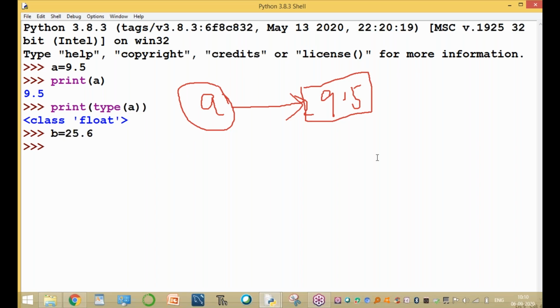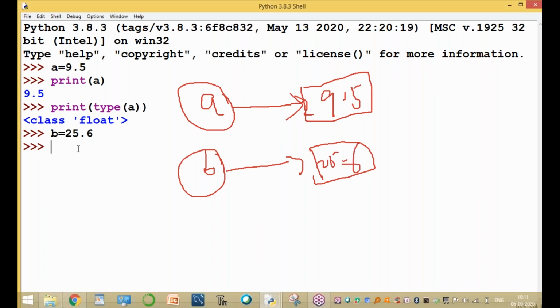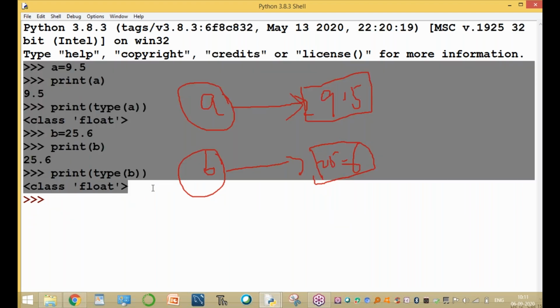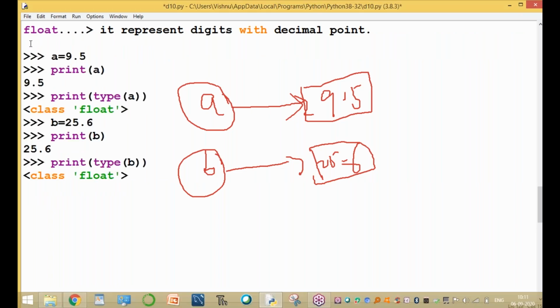So B is an object of the float type, and this object points to 25.6. Now print A, print B, and print the data type of B. The data type of B is float type. Clear, guys? This is the second float data type example.